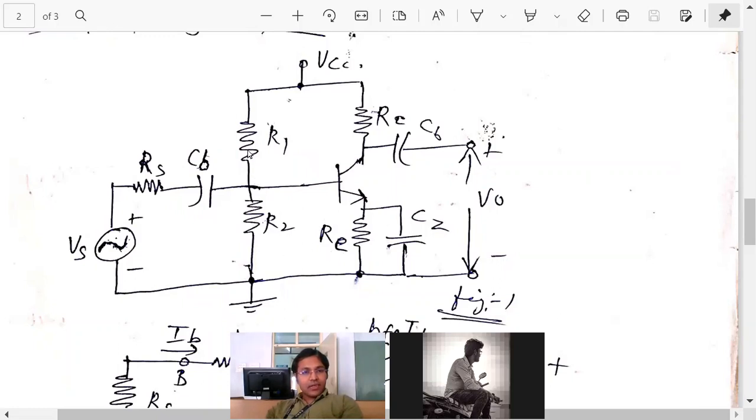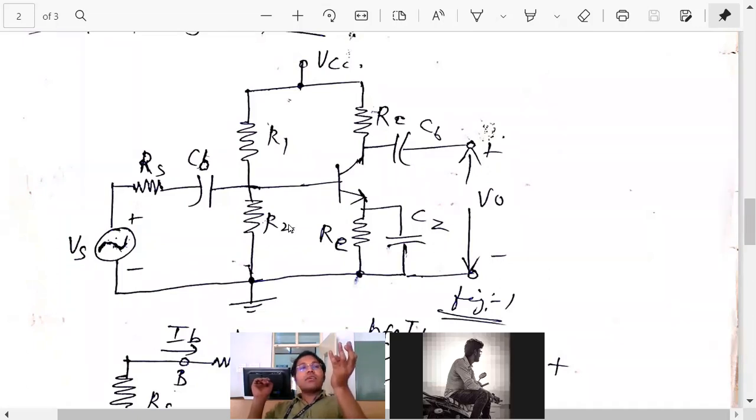Anybody can answer? Primarily the role of R1, R2 is for biasing. Why biasing? Okay, now please listen. Any amplifier circuit, it could be two-stage RC amplifier, it could be CE, CC amplifier, CB amplifier.